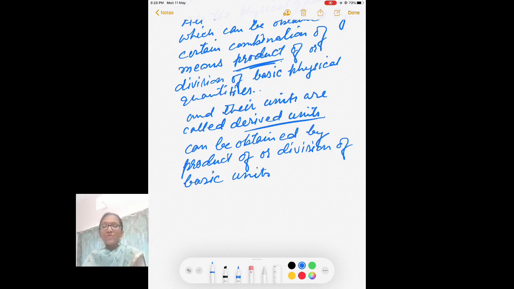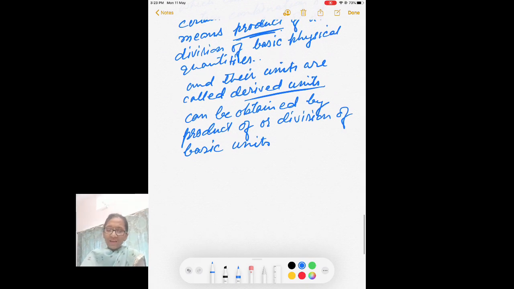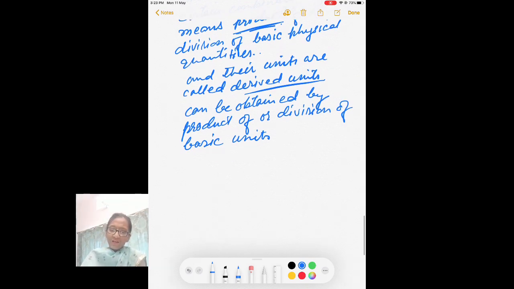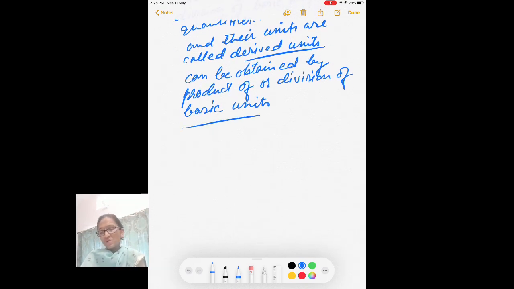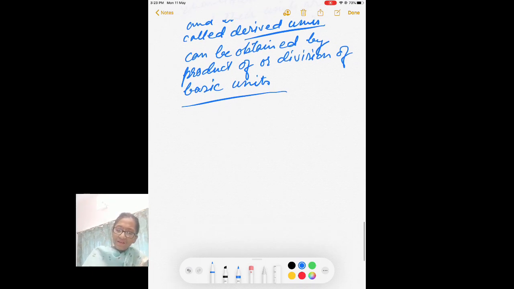So you have altogether 7 basic units, and you can find units of hundreds of physical quantities using these 7 basic units. Okay. Now, second way of conversion of these units. Conversion of units.